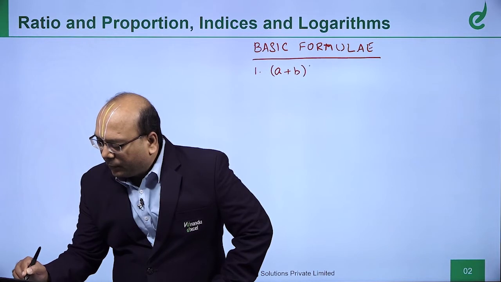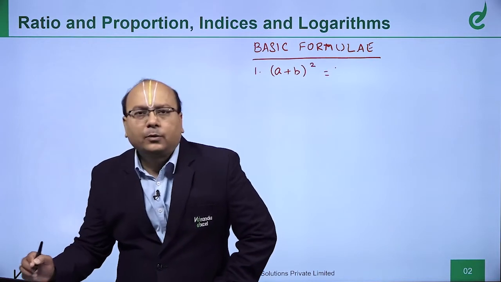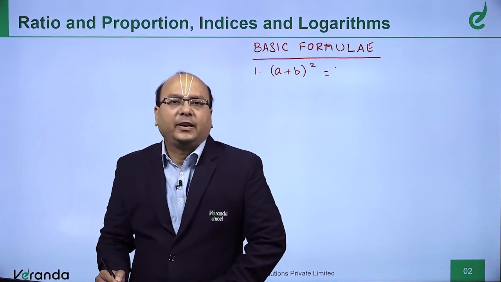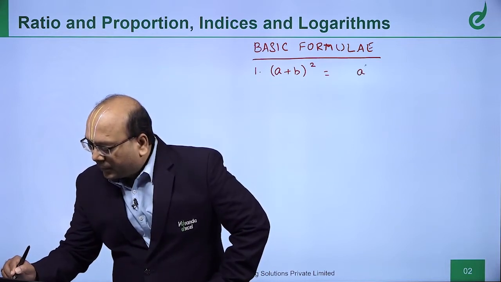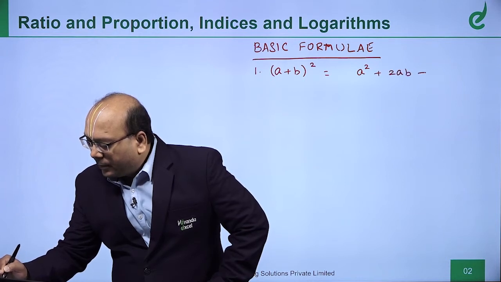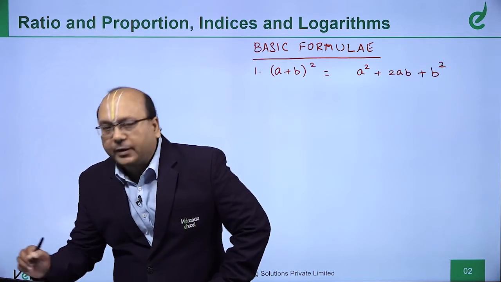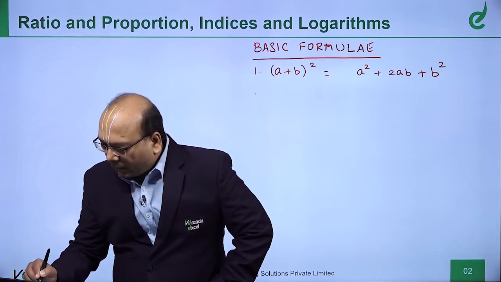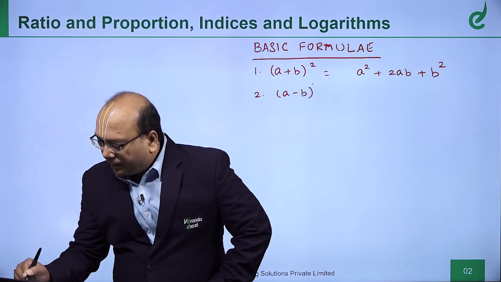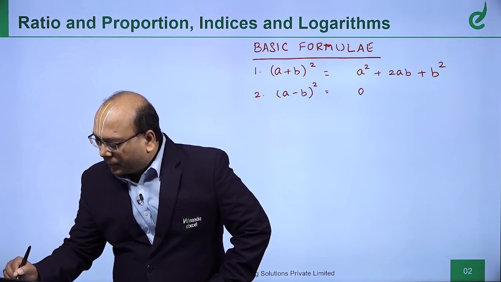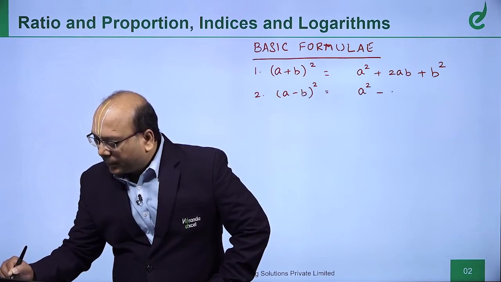a plus b the whole square. So, when I say this, all of you would be very happy because you know the answer, which is a square plus 2ab plus b square. Number 2, a minus b the whole square: a square minus 2ab plus b square.